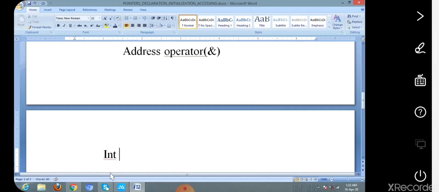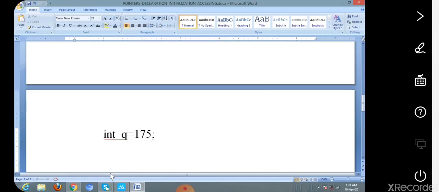Continuation from the previous example, int q equal to 175. This is the general initialization of a variable.